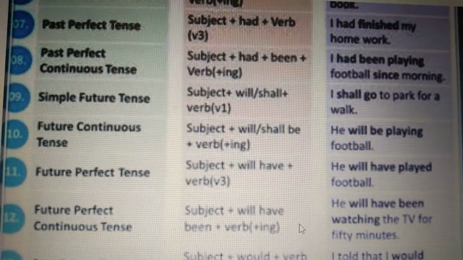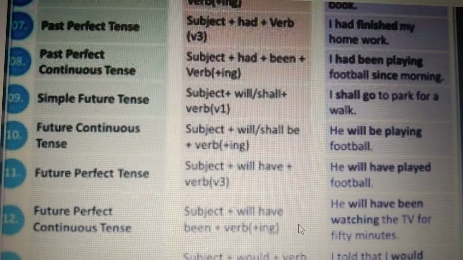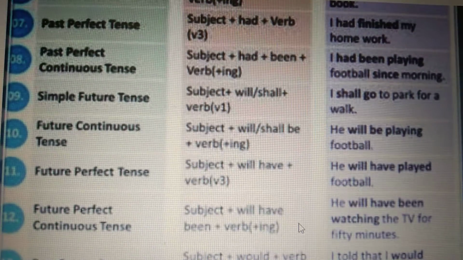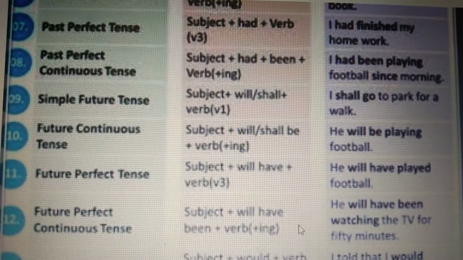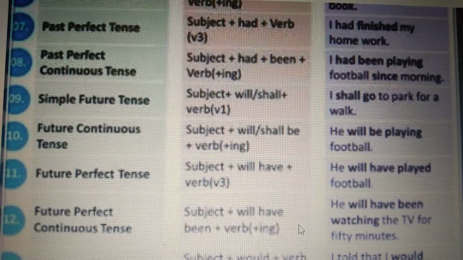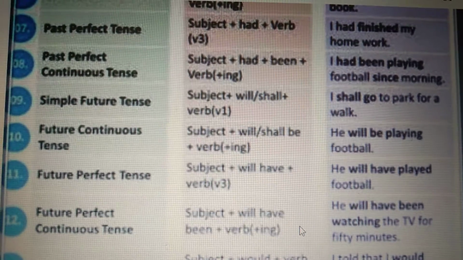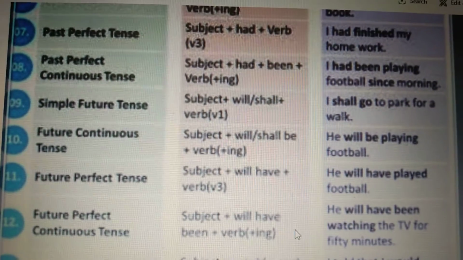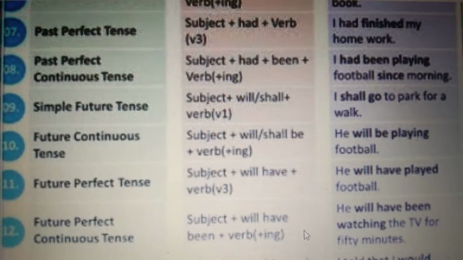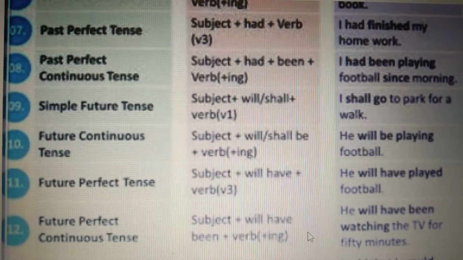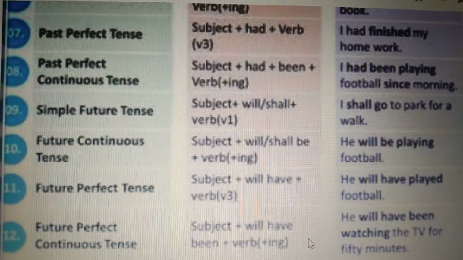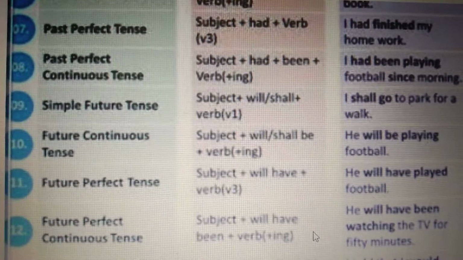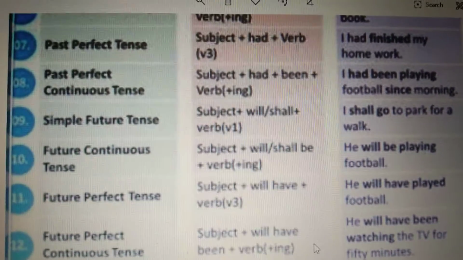The first form of the verb is added with ing in both these tenses, and shall have been is used, but in this tense we use a period of time. In future perfect continuous tense, we have an indication of a point of time or a period of time.